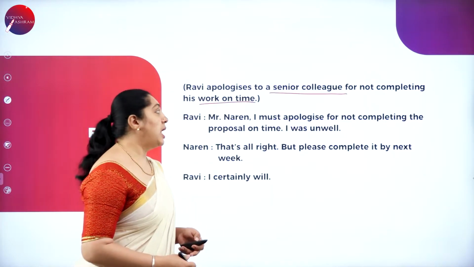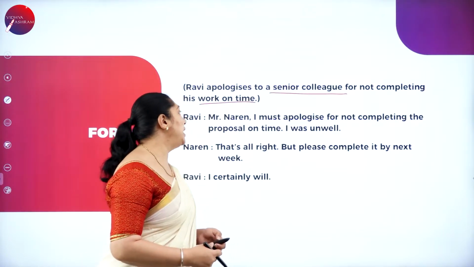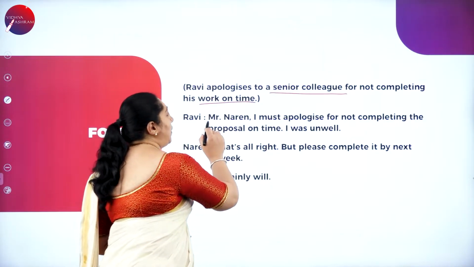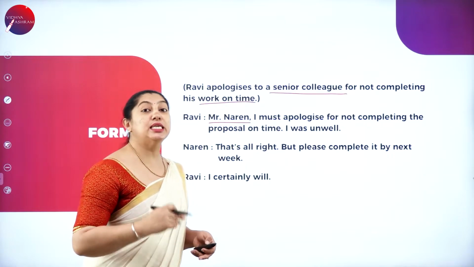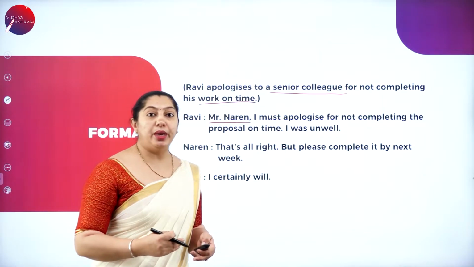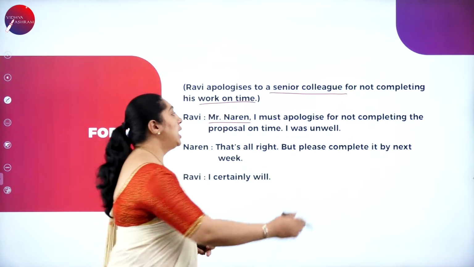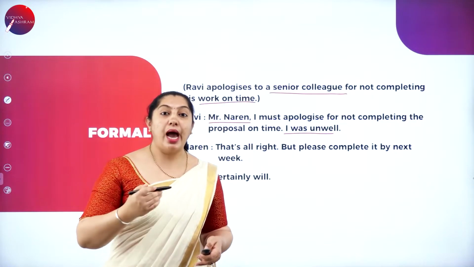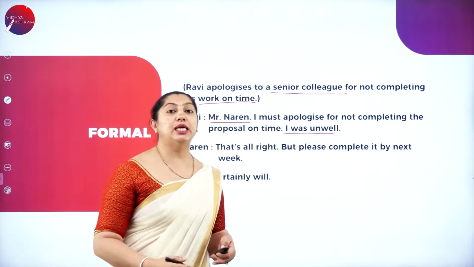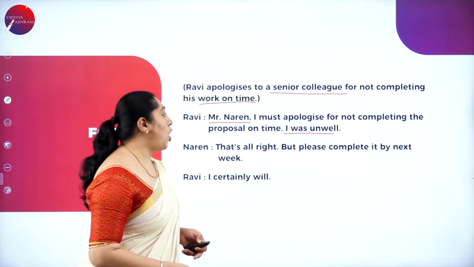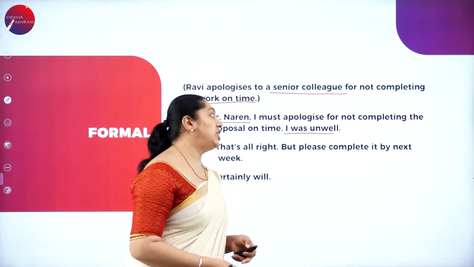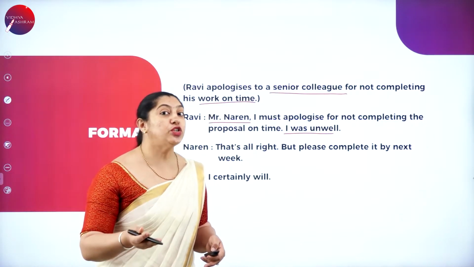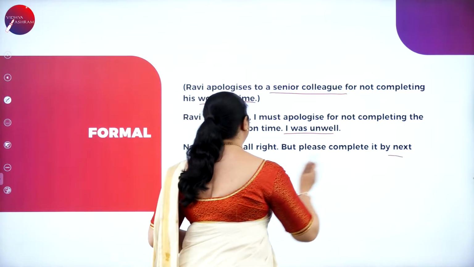Ravi: Mr. Naren, I must apologize for not completing the proposal on time. I was unwell. So Ravi is apologizing to Mr. Naren, that is the senior colleague. Why has he not completed his work or the proposal? Because he was unwell. Ravi was unwell, so he couldn't complete his work and he is apologizing to his senior colleague, that is Mr. Naren. Mr. Naren: That's all right, but please complete it by next week. So he says, that's all right, it's okay, but you need to complete the work by next week.